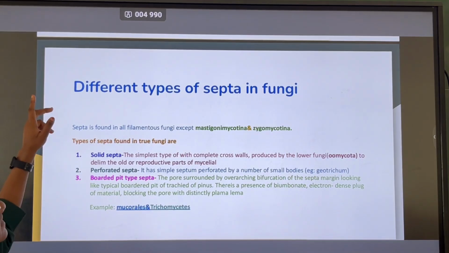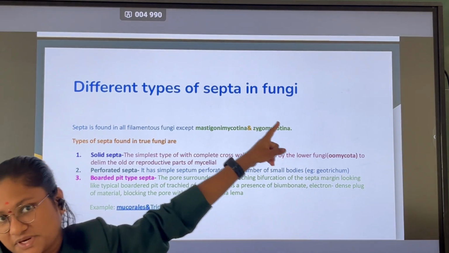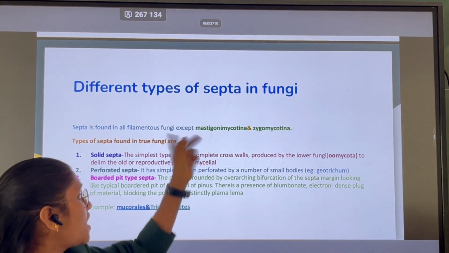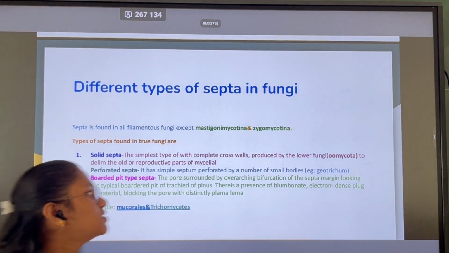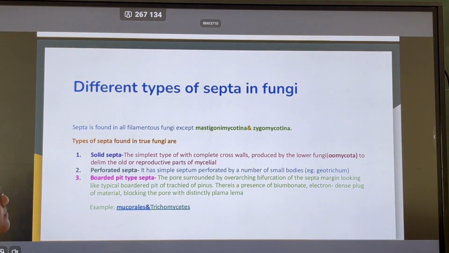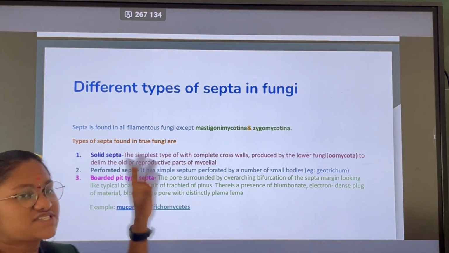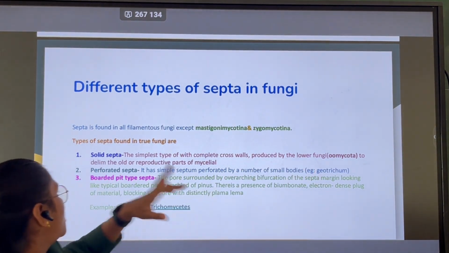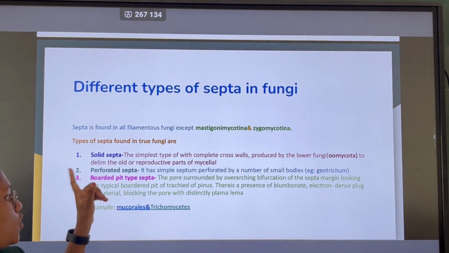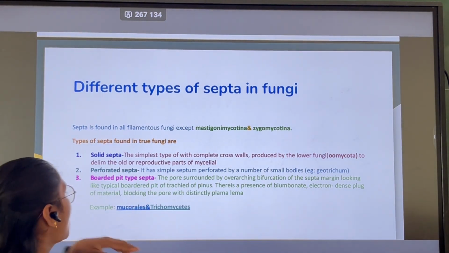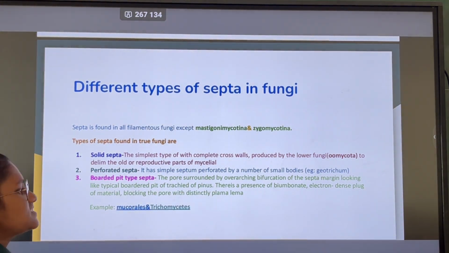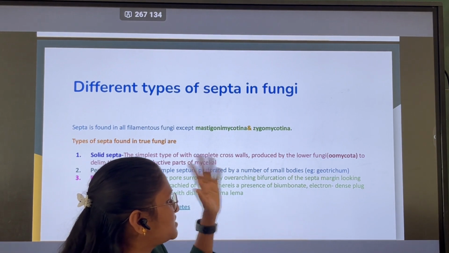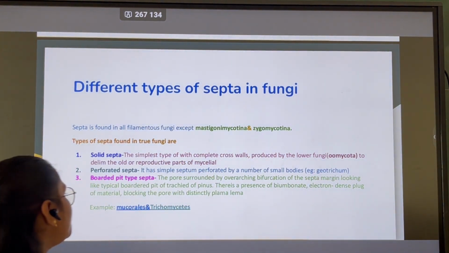Let us see the septa present in fungi. Septa are found in all filamentous fungi except in two groups, Mastigomycotina and Zygomycotina. There are five types of septa. First, the solid type. It is the simplest type, with complete cross walls, produced by lower fungi like Oomycota to delimit the older reproductive parts of mycelia. And perforated septa, formed with small pores present over it. Example, Geotrichum.